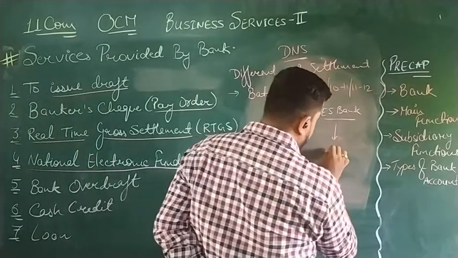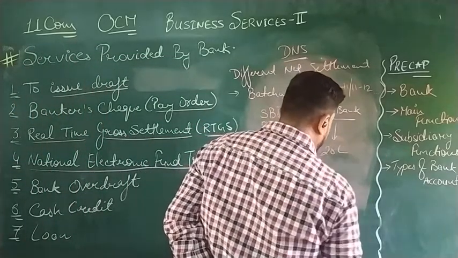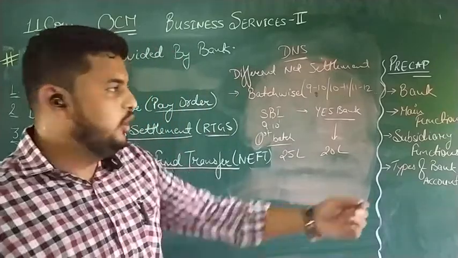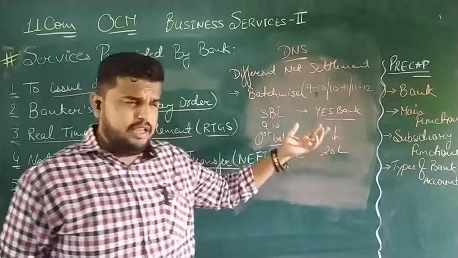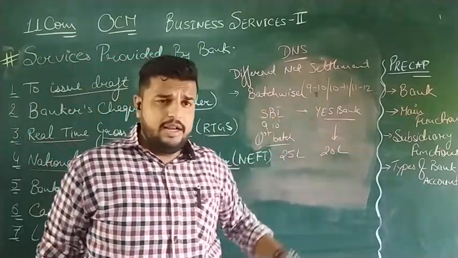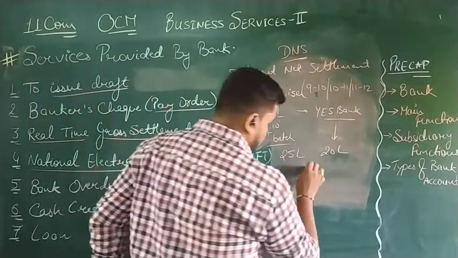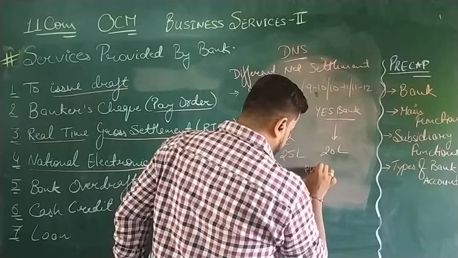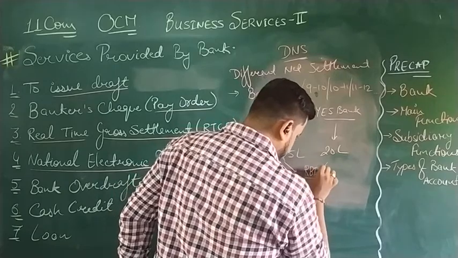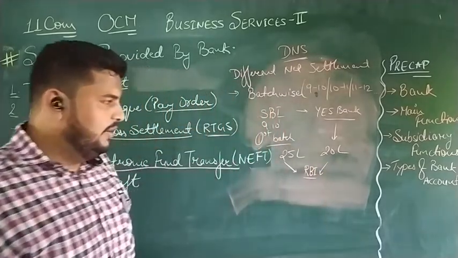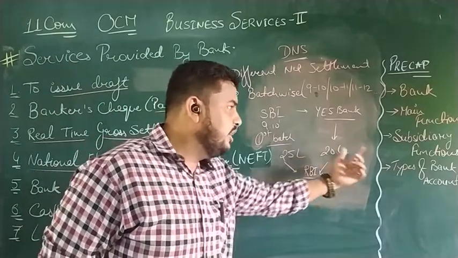So, if Yes Bank has to transfer 20 lakh to SBI, Yes Bank has a request of NEFT to any branch of SBI, rupees 20 lakh. So, at 10 o'clock, what will they do? They will meet through a platform designed by RBI, and at 10 o'clock they will decide that SBI has to pay 20 lakh to Yes Bank.